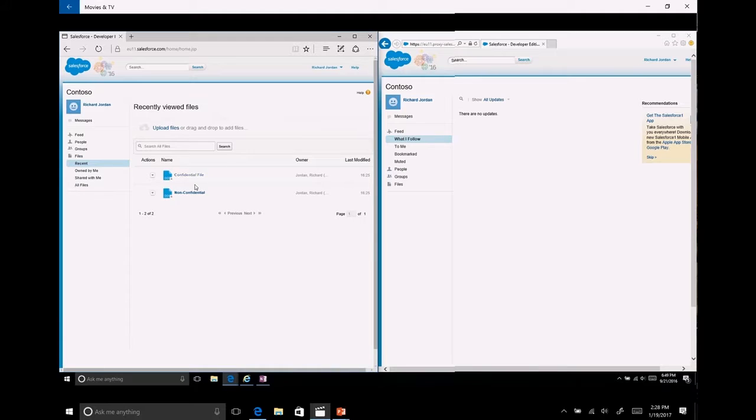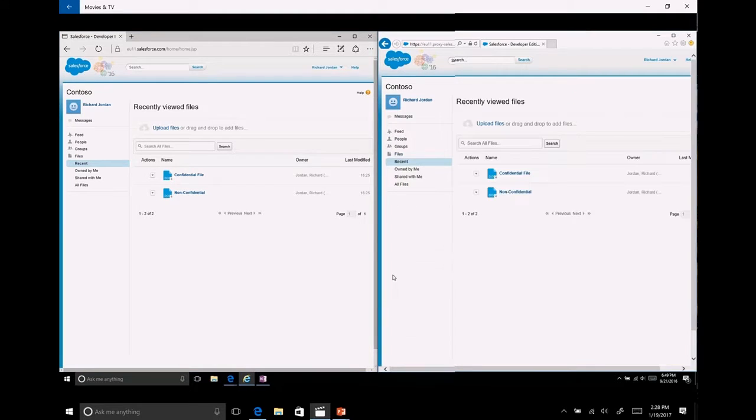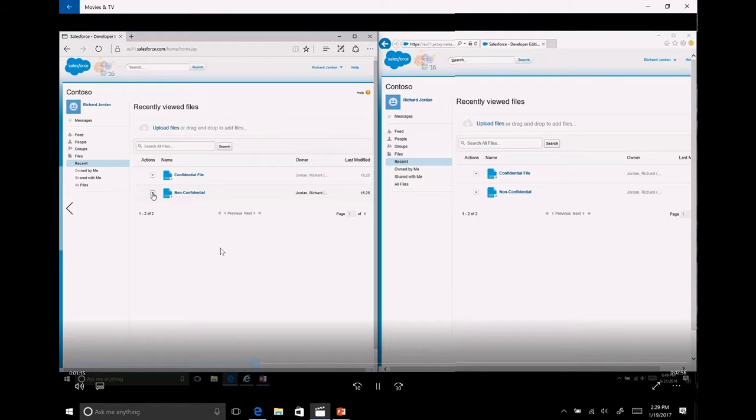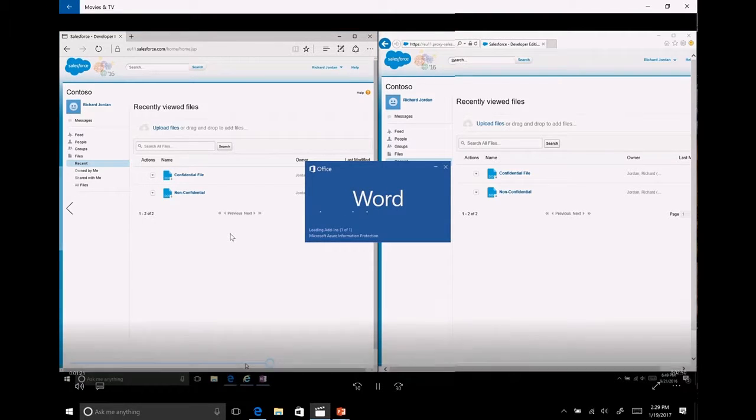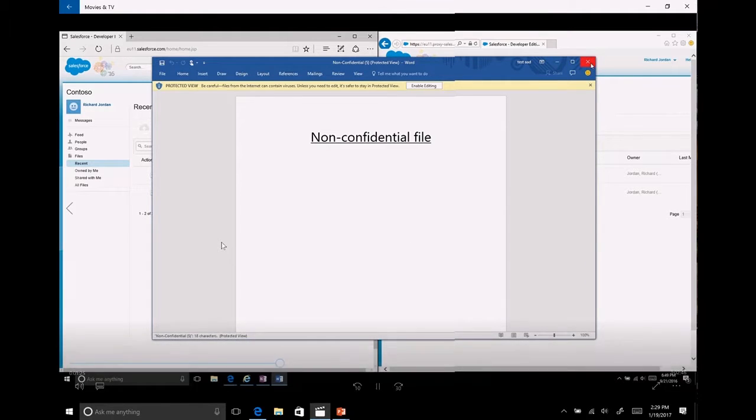I'm going to go to my list of files. I have a confidential file and a non-confidential file. On my managed device, I'm going to click that non-confidential file. It's going to download to my device. I'm going to open it. Word's going to pop. There is my non-confidential file.